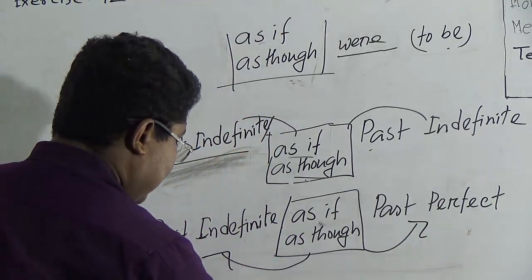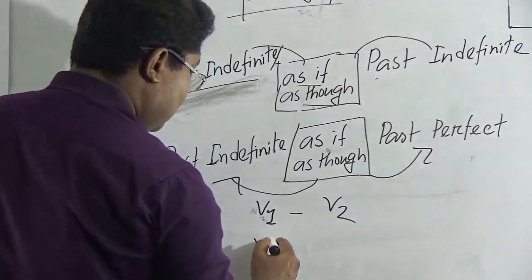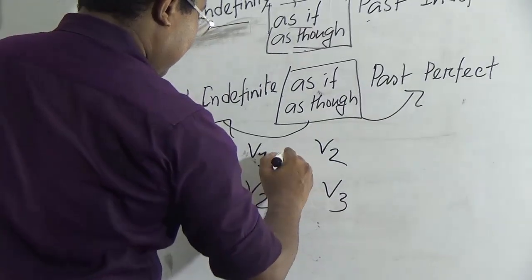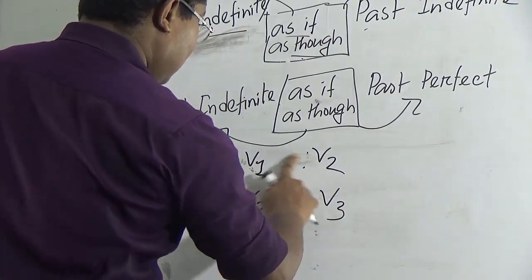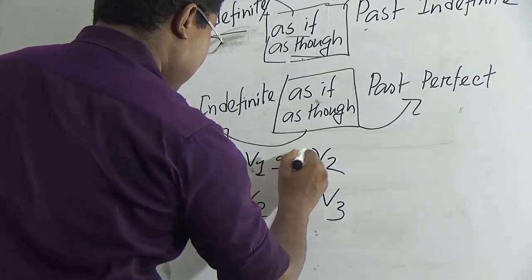What did I write in the last class? V1, V2, V2, V3. So here we write as if or as though. We will write here as if or as though.